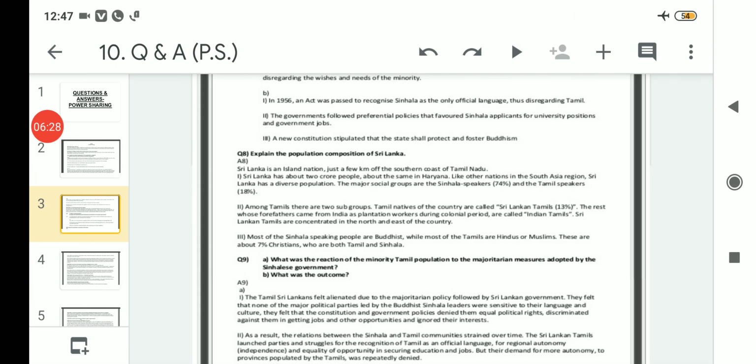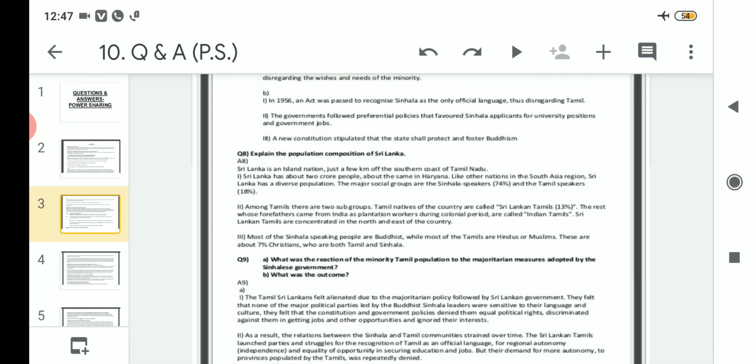Now next question, explain the population composition of Sri Lanka. So regarding the answer, Sri Lanka is an island nation just a few kilometers off the southern coast of Tamil Nadu. Sri Lanka has about 2 crore people, about the same as Haryana. Like other nations in the South Asian region, Sri Lanka has a diverse population. The major social groups are the Sinhala speakers, 74%, and Tamil speakers, 18%. Along with that, Christians are also there. You can add this, that 7% of Christians are also there.